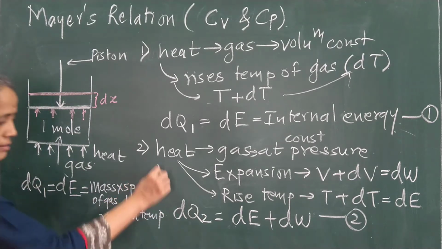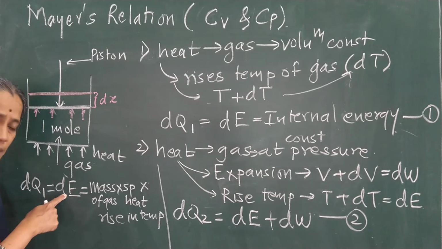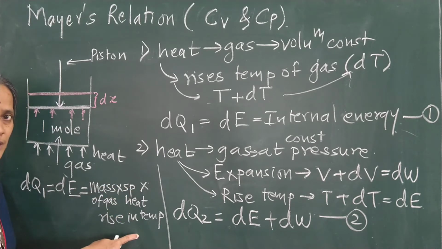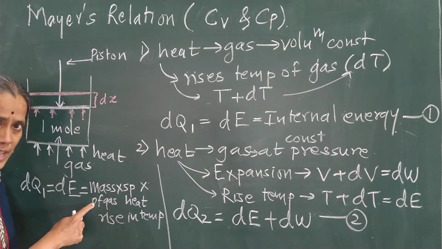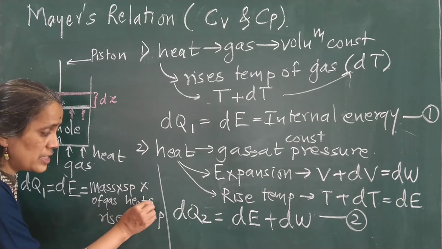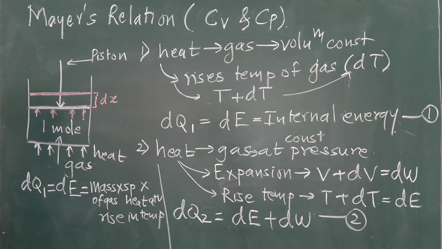This is the formula for what? Internal energy. So internal energy can be written as a product of three physical quantities. One is the mass of the gas, second is the specific heat, here the specific heat at constant volume, and the third is the rise in temperature.